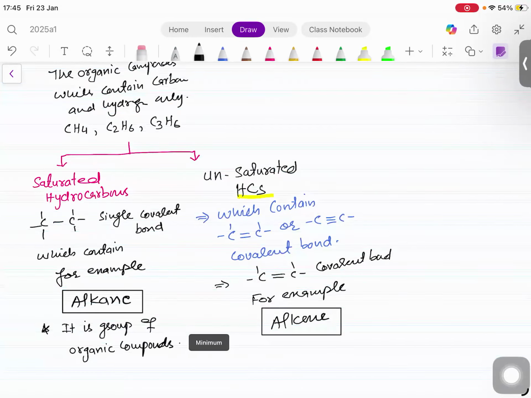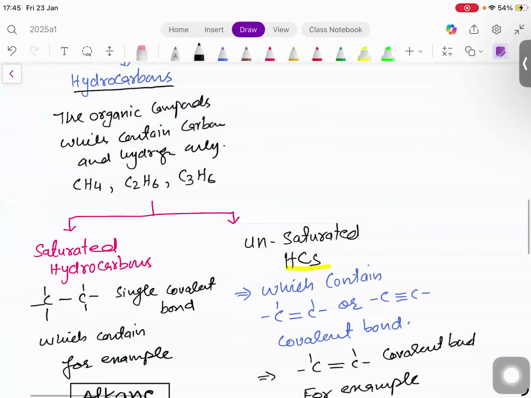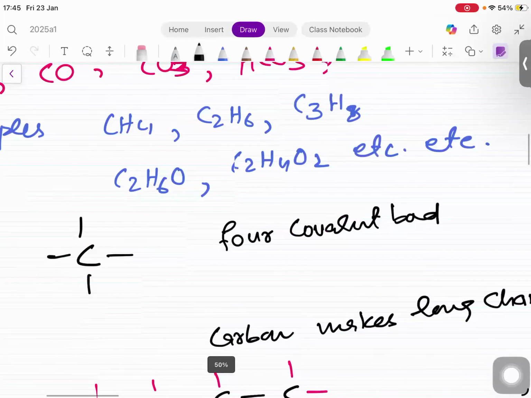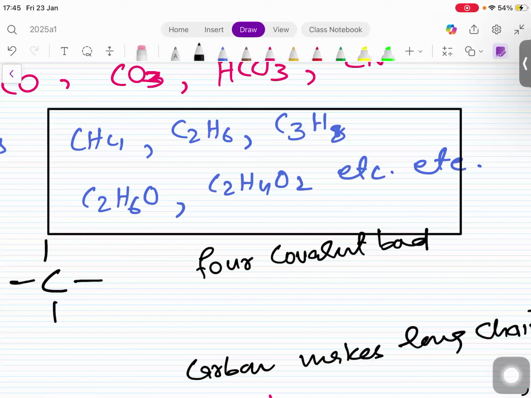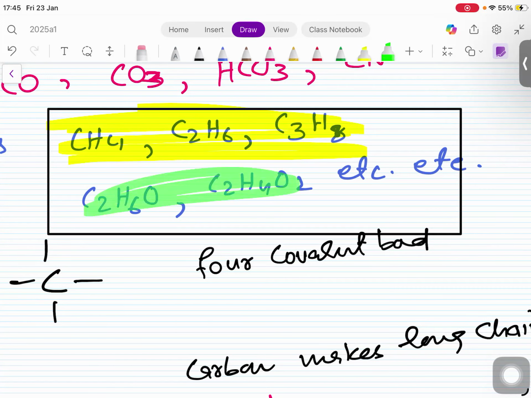So I hope you got it. Organic compound is the one that contains, look at this. For example, like I just gave you an example. Here are the examples of organic compounds. Anyone that contains carbon is organic. And out of those ones, what about the first 4? They are also known as hydrocarbons, because they contain carbon and hydrogen only. But the ones which are down, they are others. Others mean they are not hydrocarbons. Why not hydrocarbons? Because I can see, other than carbon and hydrogen, another element. What is that? Oxygen. That's why they are not hydrocarbons.